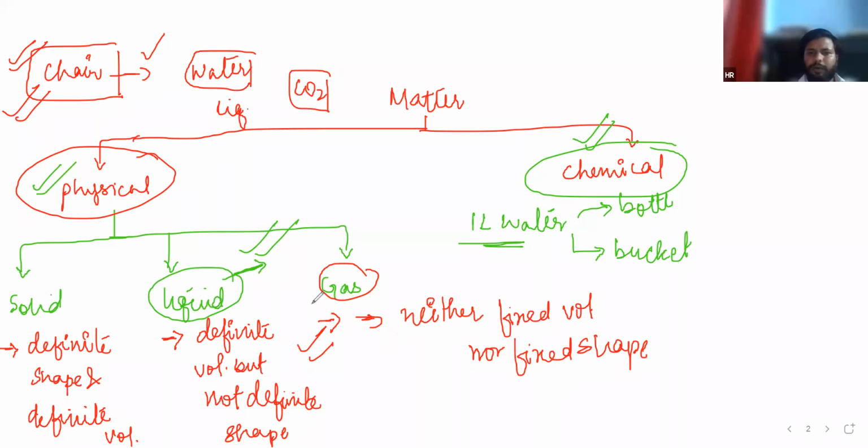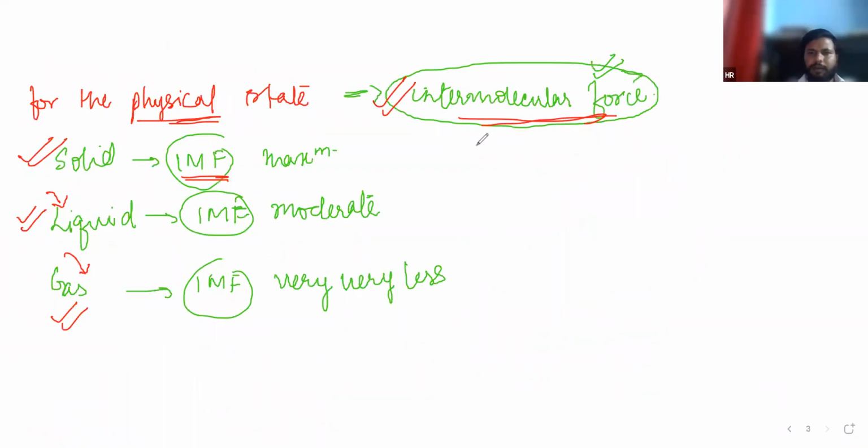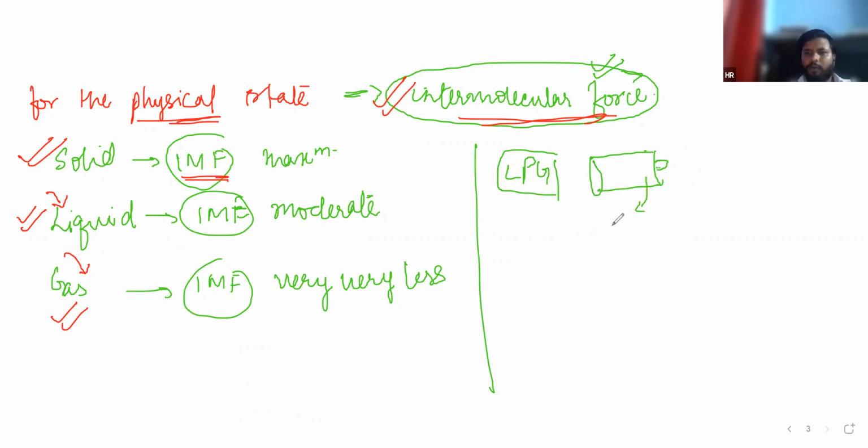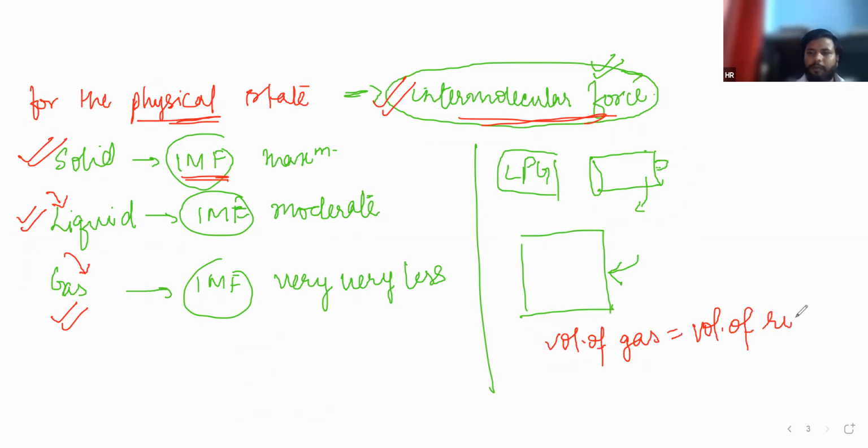Now come to gas. Take an example of an LPG cylinder, liquefied petroleum gas. It is generally in the shape of a cylinder, and if you take it to your room and open it, then the volume of gas will be equal to the volume of your room, because the forces of attraction between gaseous molecules are very, very less, so it will spread all over the room.